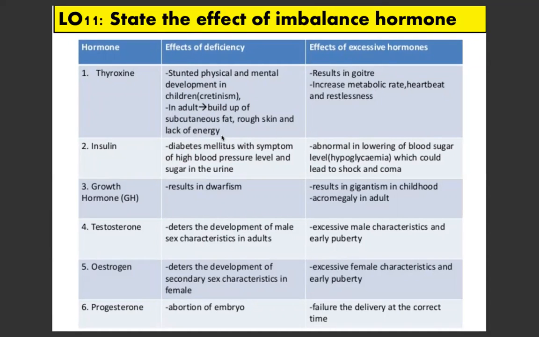Contohnya adalah situasi hypothyroidism. Kurang kita panggil hypothyroidism. Okay, manakala kalau berlebihan pula akan menyebabkan hyperthyroidism. Okay, a result in the goiter and dia akan increase metabolic rate, heartbeat rate and restlessness. Contohnya orang yang hyperthyroidism ni dia sentiasa berdebar-debar.